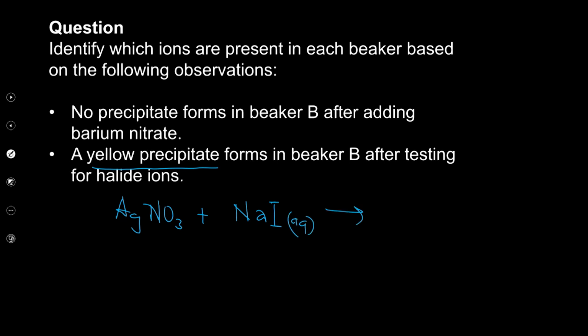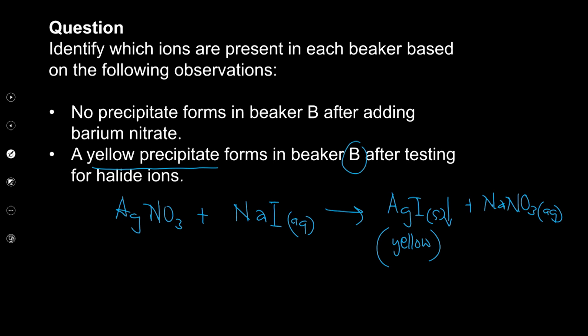What was formed here is silver iodide, which is a solid, plus sodium nitrate. So this is the yellow precipitate that was formed. So the halide that's present in B is actually the iodide one.